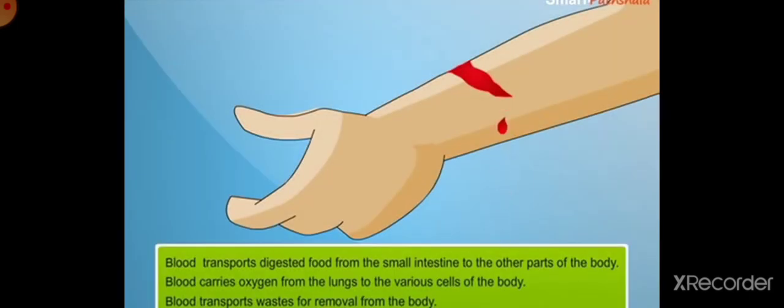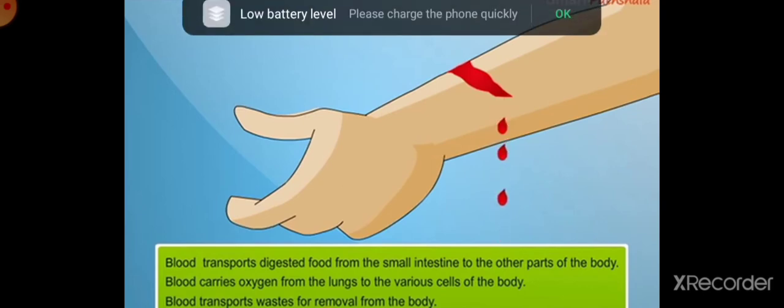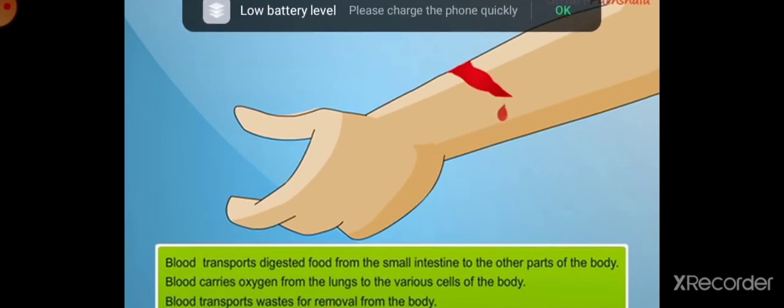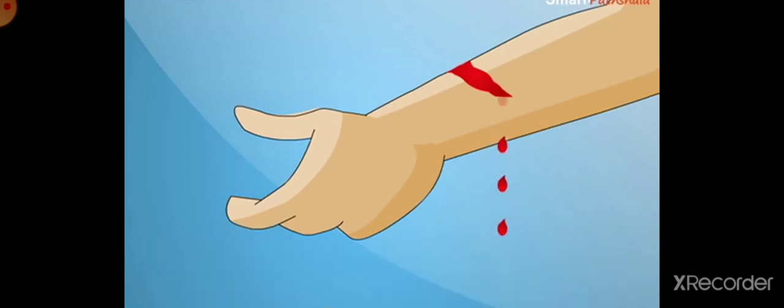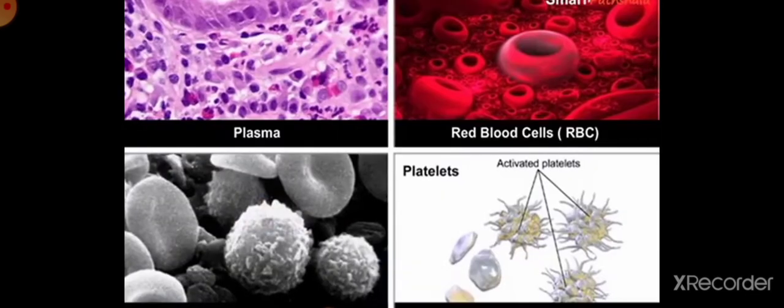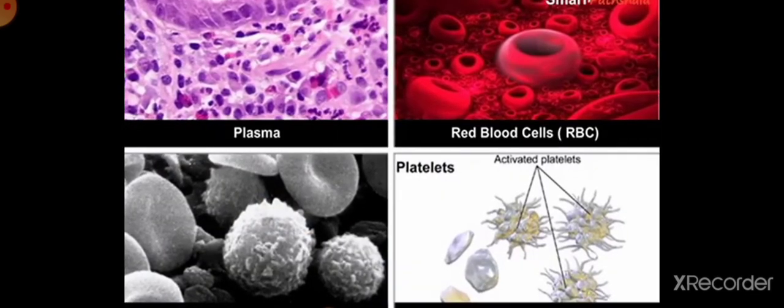Blood transports digested food. It takes the digested food from the small intestine to other parts of our body. Blood also carries oxygen from the lungs to various cells of our body. It also transports waste to our excretory system. So blood helps in the transportation of pure blood to all parts of our body, and also helps to accumulate the waste material from the body.